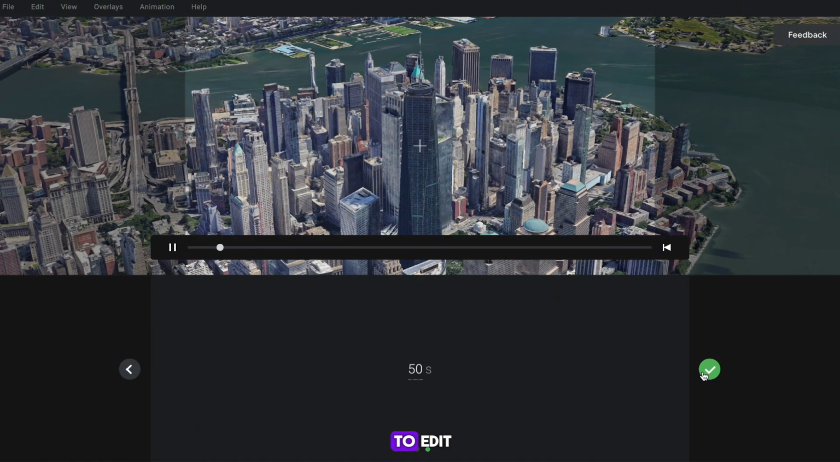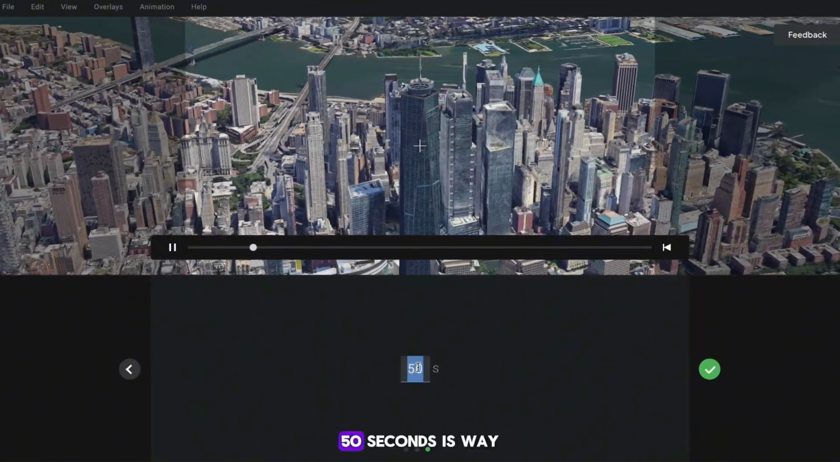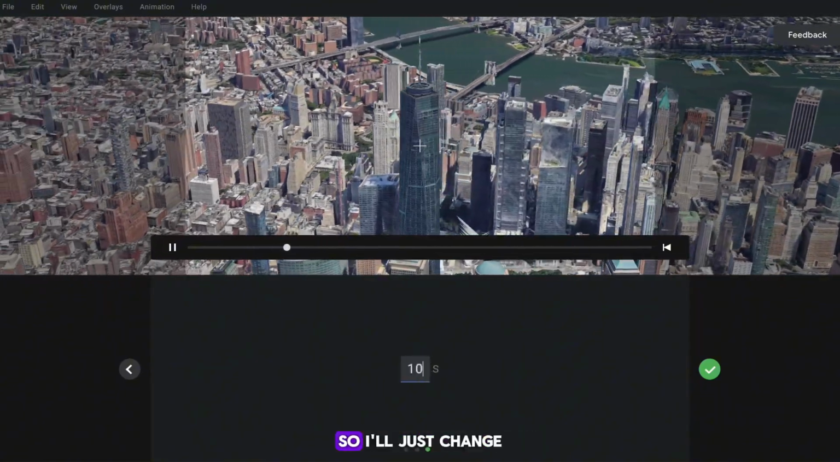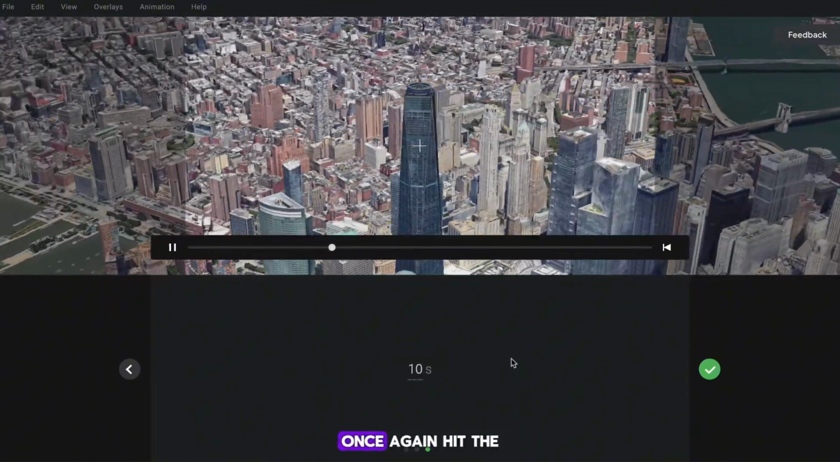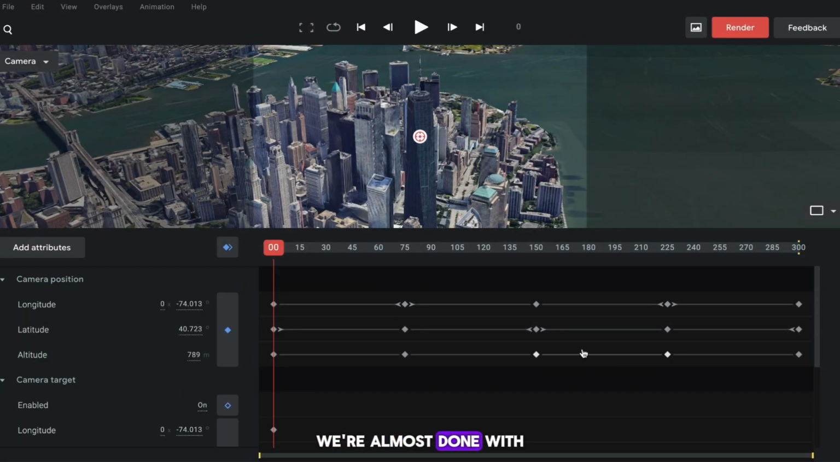You'll now be prompted to edit the duration of your video. 50 seconds is way too long, so I'll just change it to 10. Once again, hit the green arrow. We're almost done with our render.